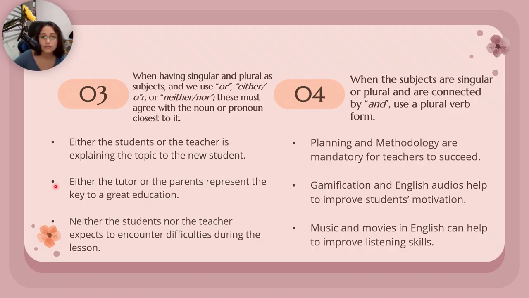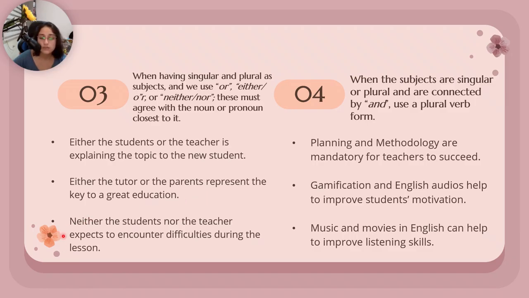Then we have the second sentence, and it says: either the tutor or the parents represent the key to a great education. As we said, the parents is the subject that is the closest to the verb, in this case, represent. So it is going to be plural.